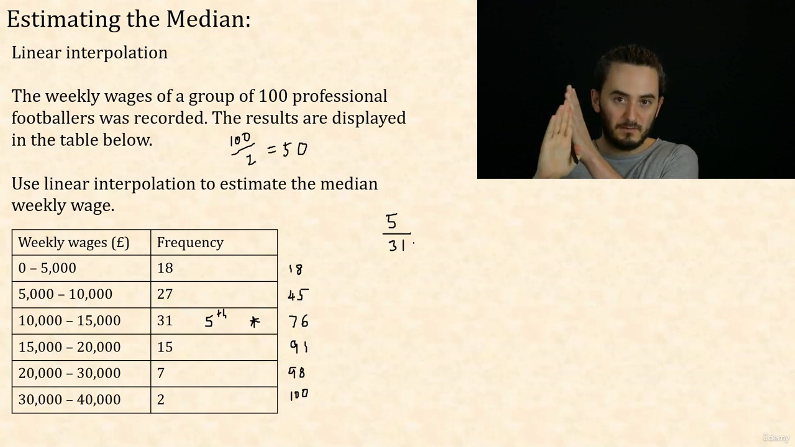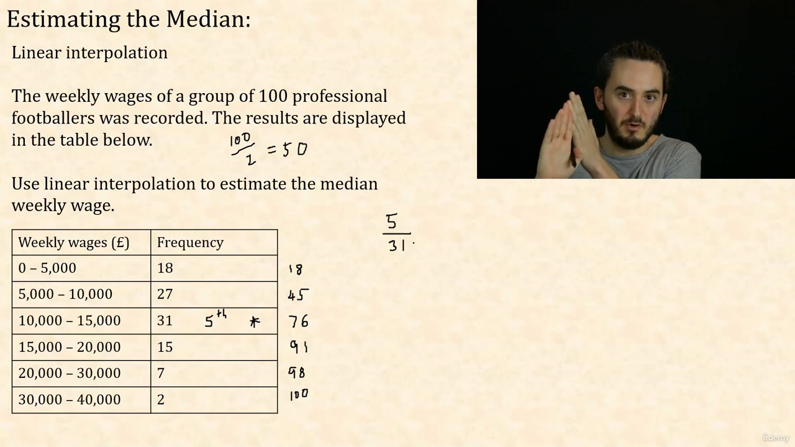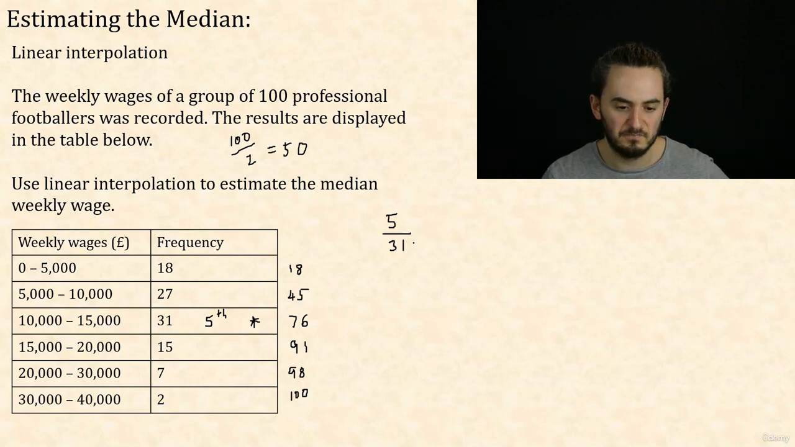Okay, if it was 31 out of 31, it would be all the way into the group. If it was 0 out of 31, it would be no way into the group. But it's 5/31, whatever that number is. That's the fraction of the way into the group I want to go.